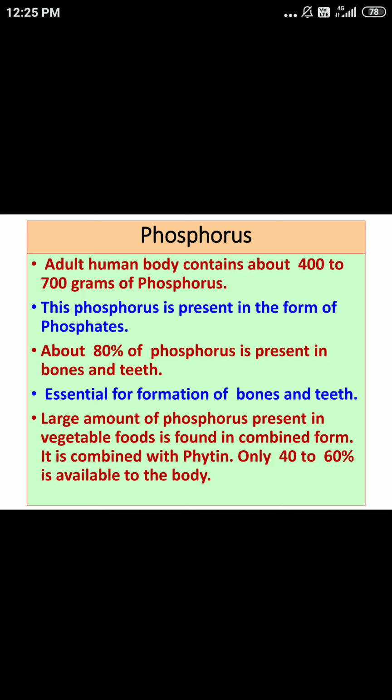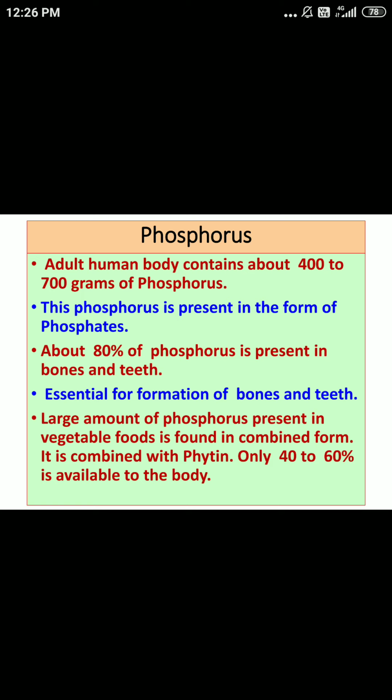Regarding sources of phosphorus, we can get phosphorus from different foods. It includes both animal foods as well as plant foods. From animal foods, it is fish, meat, eggs, milk. And from plant foods, it includes pulses, cereals, and different vegetable foods.